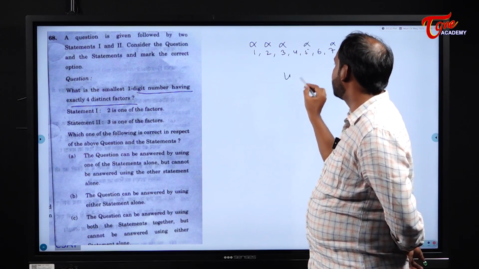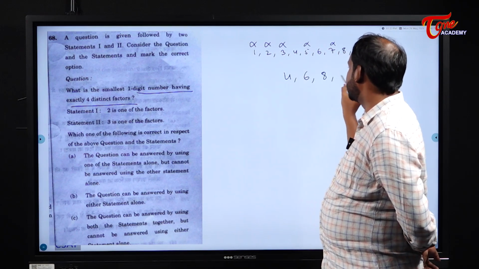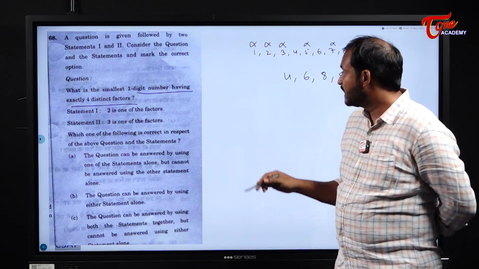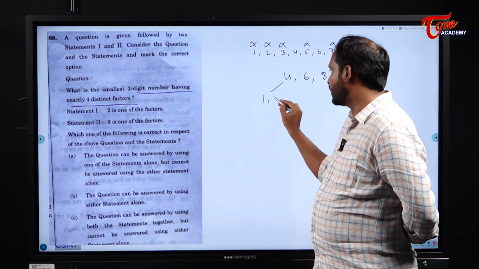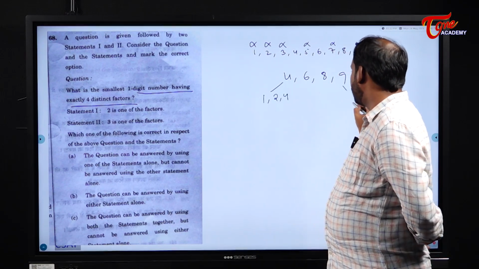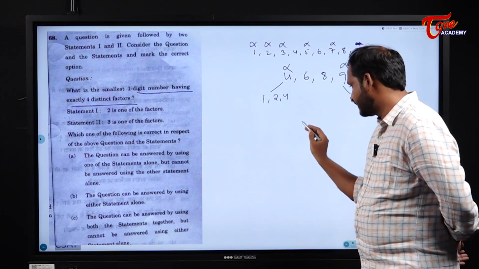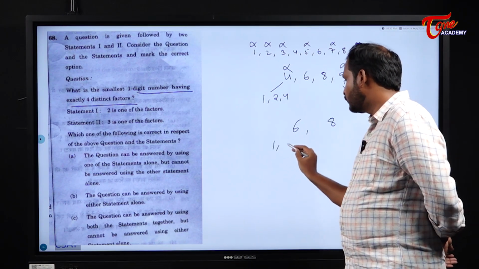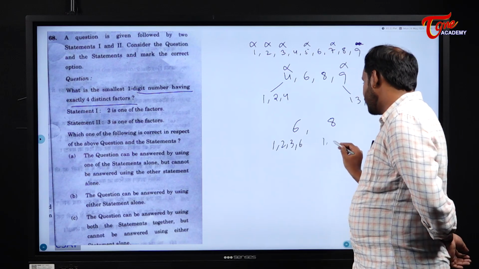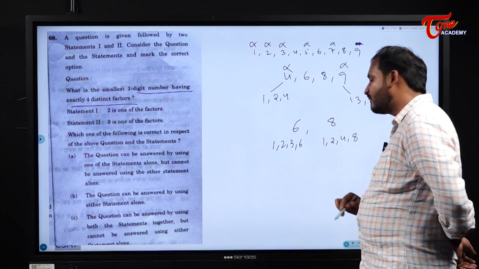So what are the numbers I have left with? 4, 6, 8 and 9. When it comes to 4 and 9, I will have only 3 factors. 1, 2 and 4. 1, 3 and 9. So 4 and 9 are also deleted. So I have 6 and 8. 1, 2, 3 and 6. 1, 2, 4 and 8. So they will have 4 factors.